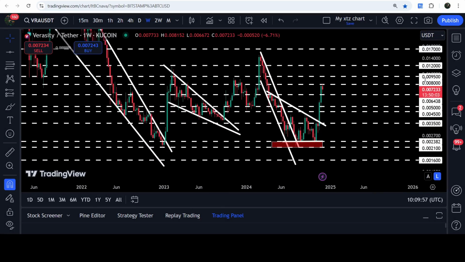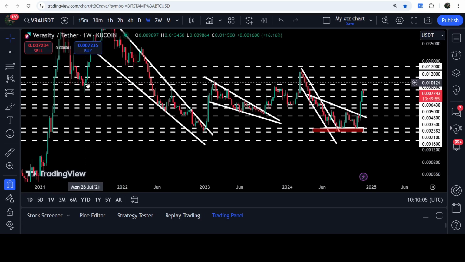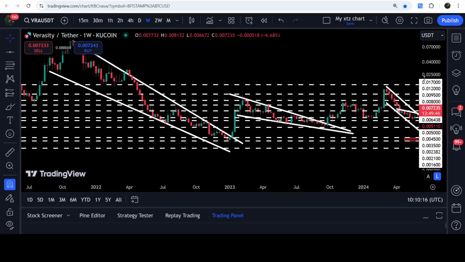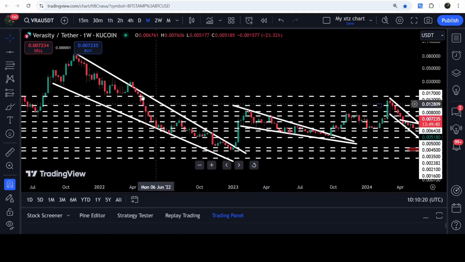If you take a look at the weekly time frame chart, then you can see that this $0.0095 has been previously breaking as a resistance here. And before that, for a few weeks, it has been working as a support here as well. And in today's video, we will analyze this move. And I would also like to show you this previous breakout from this big down channel and from a very, very huge falling wedge pattern. On the 7-day time frame chart, you can see that we have already broken out this very big and long-term falling wedge pattern as well.